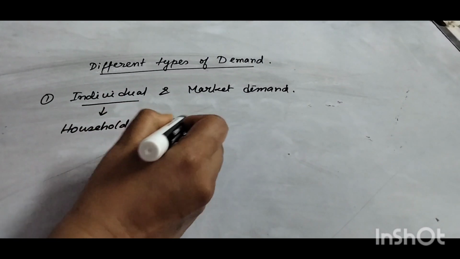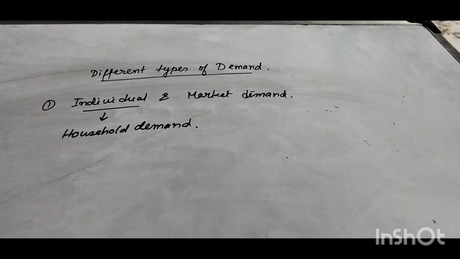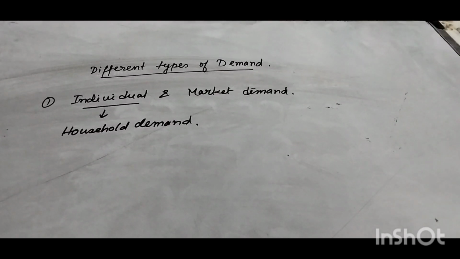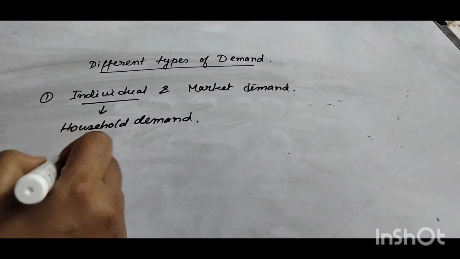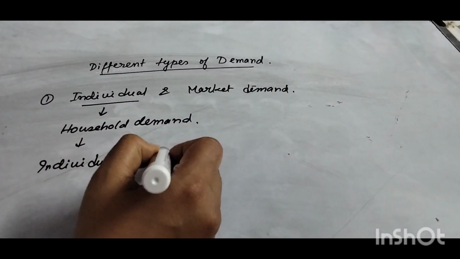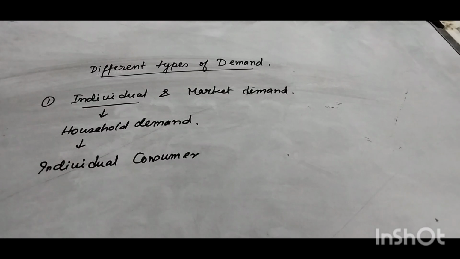This is a particular household's demand. That means an individual consumer willing to purchase. Here, individual consumer means we are talking about any household.